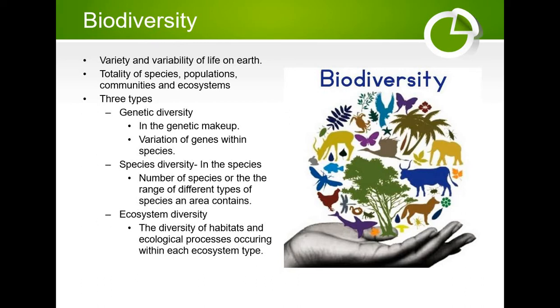In short, species diversity refers to the variation among species in a community, or the number of species or the range of different types of species an area contains. For example, we have different plant species: apple, mango, orange, wheat, rice, and so on. Similarly, we have different animal species: cow, deer, cat, lion, tiger, and so on.